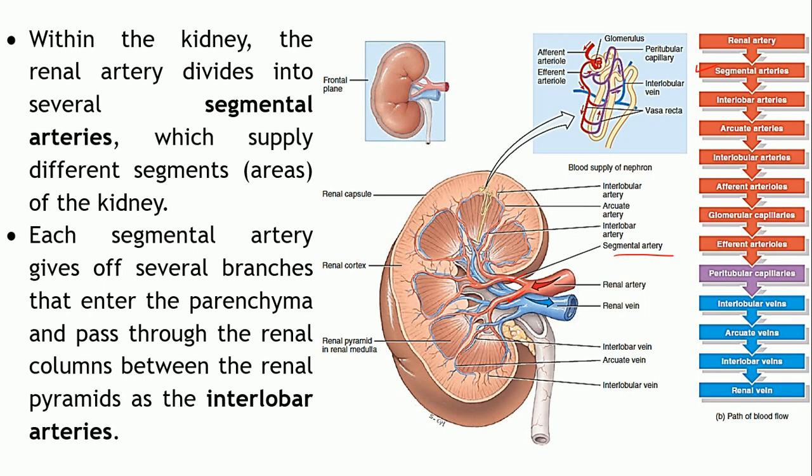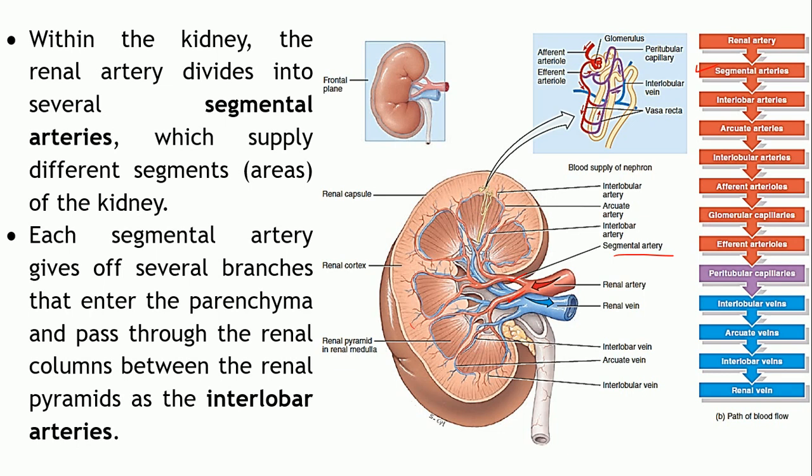Now, each of these segmental arteries will further branch into smaller blood vessels which are actually entering into the parenchyma, as you can see the branches over here. What is the parenchyma? The pyramids and the cortex and the columns comprise the parenchyma of your kidney, right.